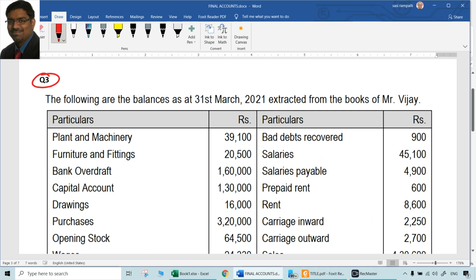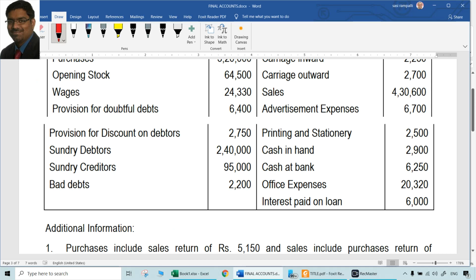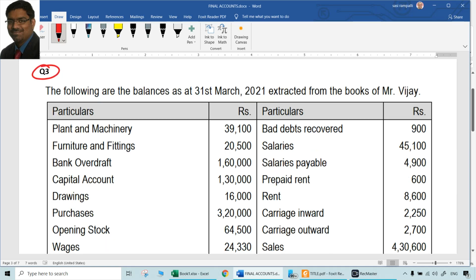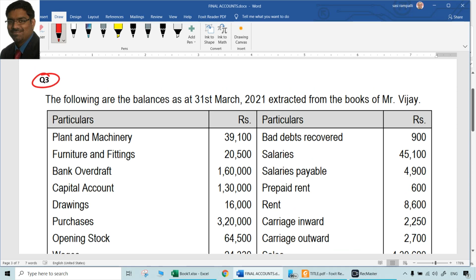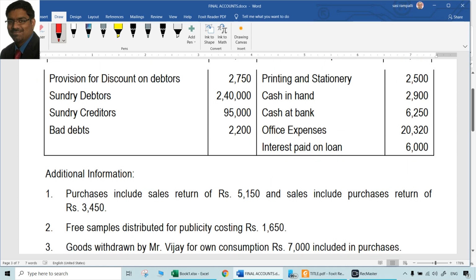Again, typical question. But here only thing is, debit credit aspects are not given. So we should know already what will be that. Is it an asset or liability or an income or expenditure? We should identify. If trial balance is given, at least we can identify which one is a debit balance account and which one is a credit balance account. But here it is also not given. It's okay, it gives a little bit extra task to us. But still, with understanding of various items, whether they are incomes or expenses or assets or liabilities, we should be able to find out whether a debit should be done or credit should be done.